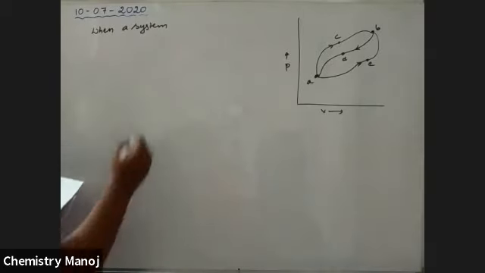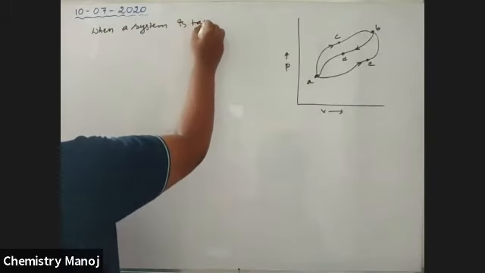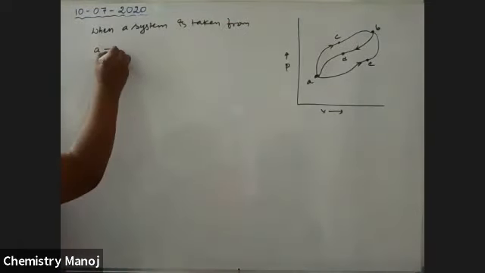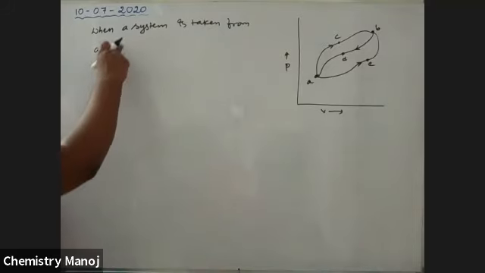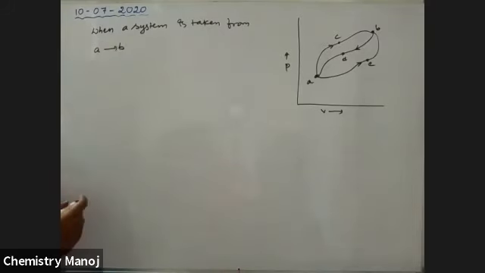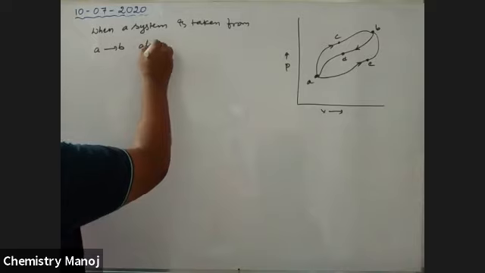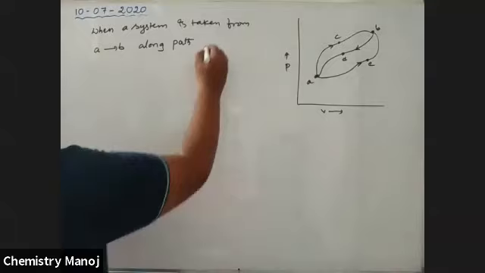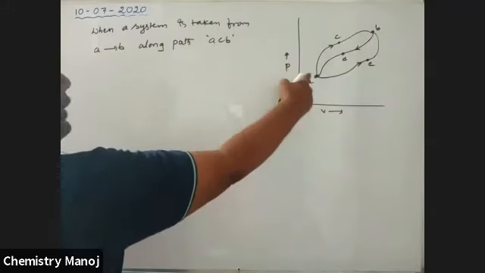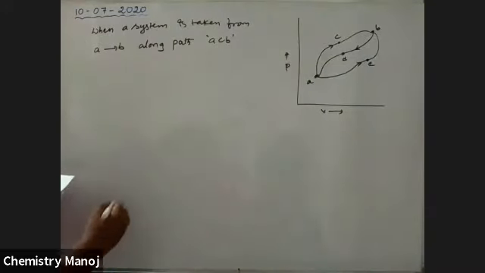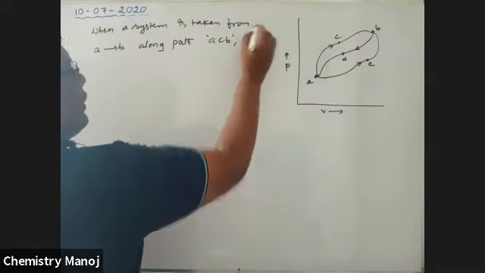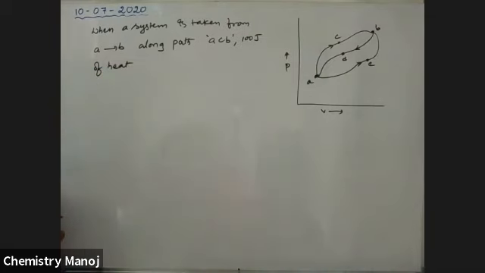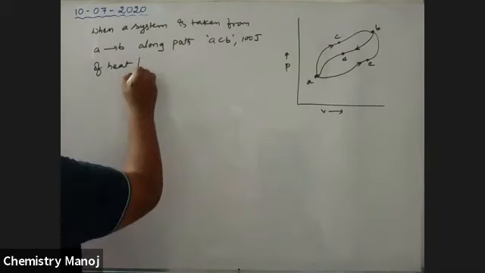When a system is taken from A to B along path ACB, 100 joules of heat flows into the system.